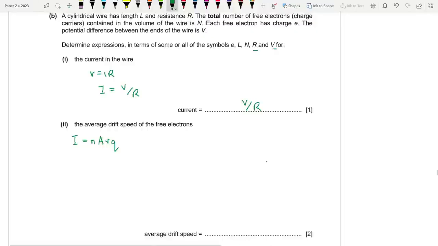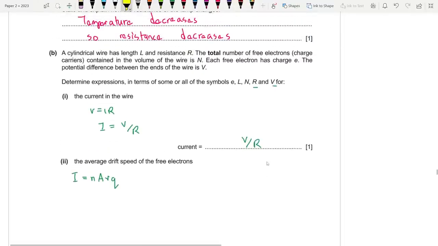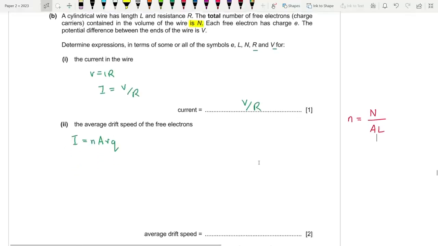Now, small n is the number density of charge carriers, while capital N is the total number of charge carriers. And we don't have volume. So look at this. Small n is actually equal to the total number of electrons divided by the volume of the prism through which the charge is passing. So volume for a prism is area times length. So this is the formula for small n, number density of charge carriers.